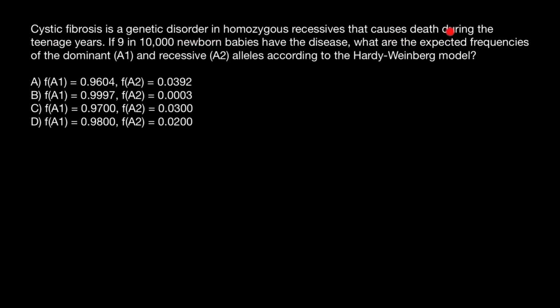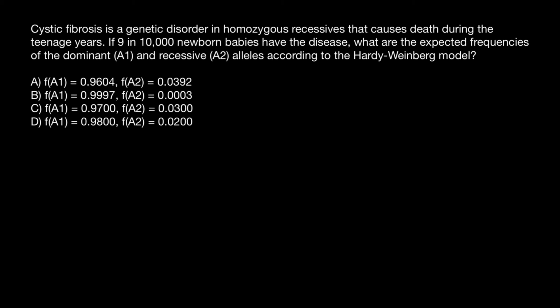Today's problem is: cystic fibrosis is a genetic disorder in homozygous recessive that causes death during the teenage years. If 9 out of 10,000 newborn babies have the disease, what are the expected frequencies of the dominant allele A1 and recessive allele A2 according to the Hardy-Weinberg model?